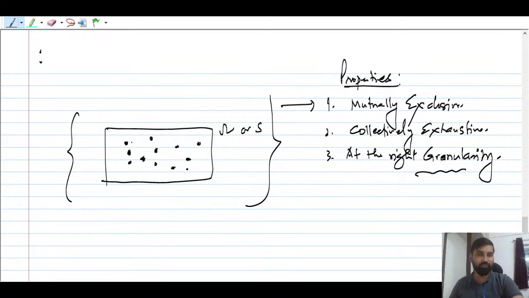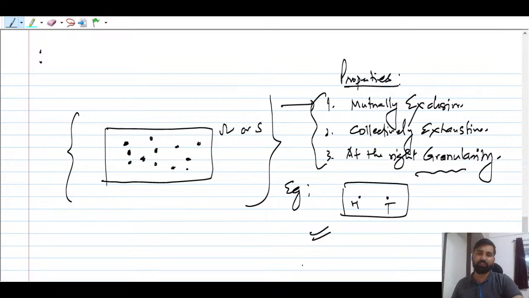Okay, mutually exclusive. Suppose this outcome has to happen, this outcome has to happen, so they are mutually exclusive, right? That is very important to keep in mind. Suppose tossing a coin, as I took one example. This is the sample space, and there is a point H and there is a point T. It follows all these properties.